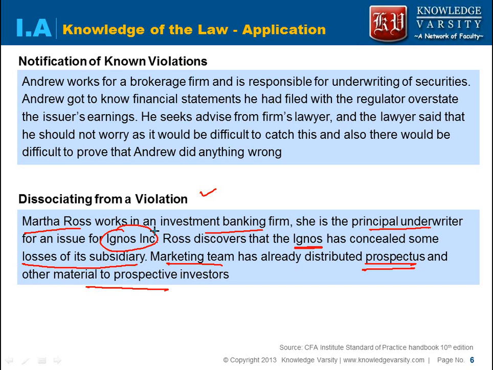Please note that the prospectus is misleading. So what Martha has to do is report the findings to the appropriate supervisor in the firm. If this issue is not resolved, and the employer does not dissociate from the underwriting, and Martha is part of that, it would be considered a violation. Suppose the investment banking firm says that no, they will not dissociate and they will continue, then at that time Martha should tell the employer that she does not want to